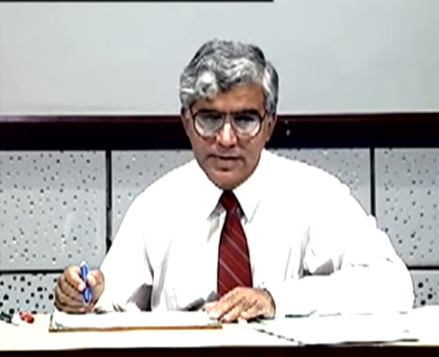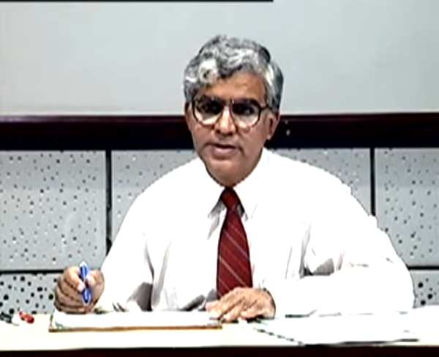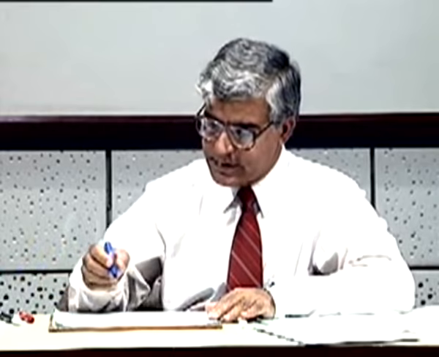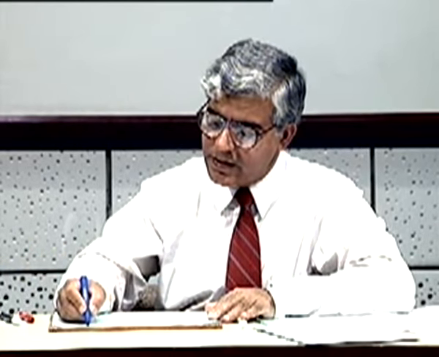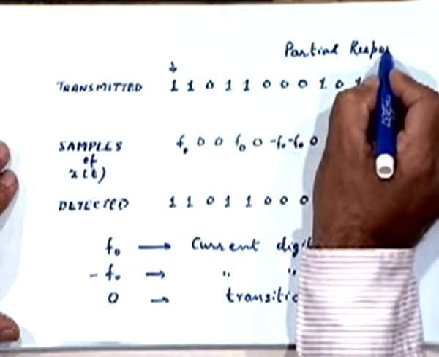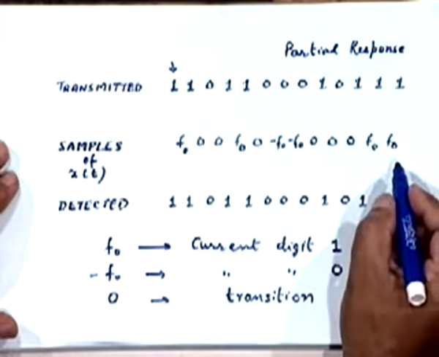Another name that is sometimes used for this kind of signaling is partial response signaling, right? I'll mention it here. But this happens at the receiver. What you are transmitting is unique; this is what you are looking at in the final.